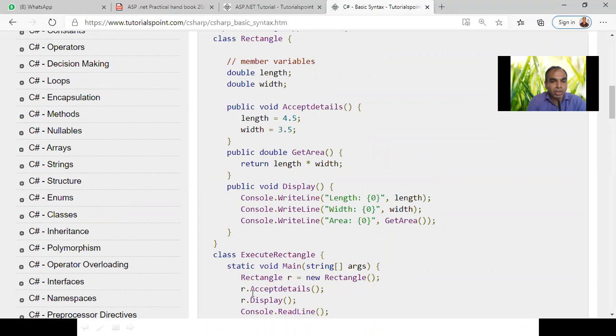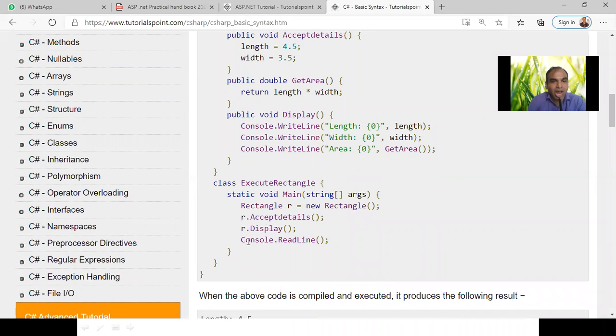Then here we are using r dot accept detail. We are calling the method. Again we are calling r dot display. Inside the display we are calling get area also. In the display, it will execute the get area method also. Is it clear?